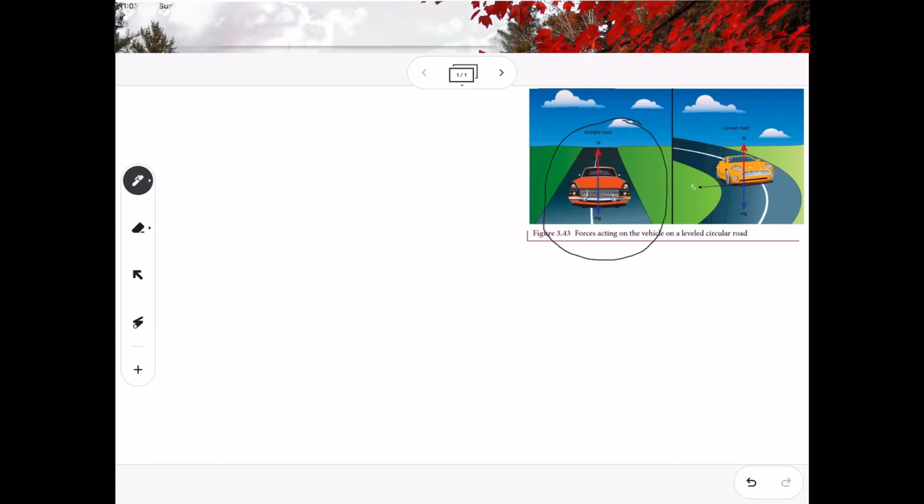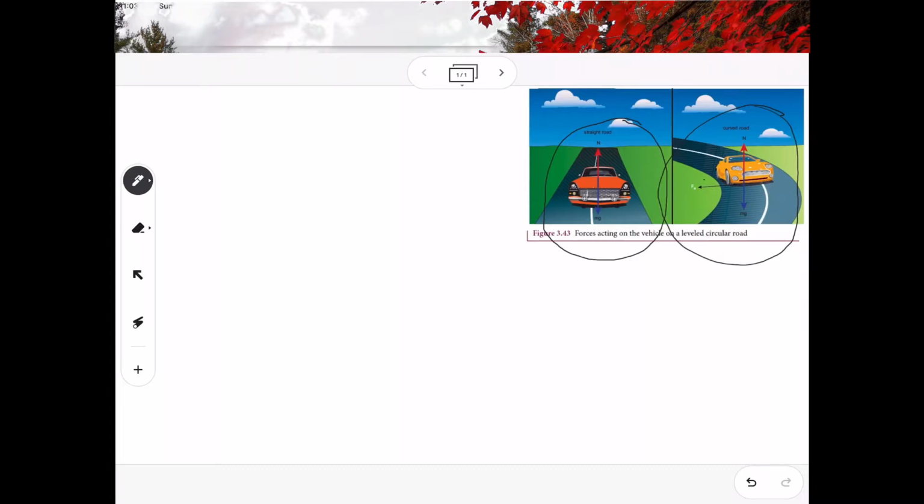But in the second picture, the car is making a turn. When the car tries to make a turn, there will be a frictional force between the road and the tire. But the frictional force alone cannot keep the car in safe motion. Why? Because during the turning of the car, there must be a centripetal force.